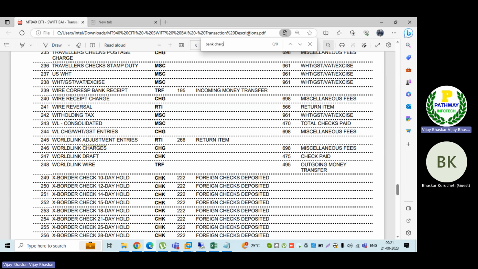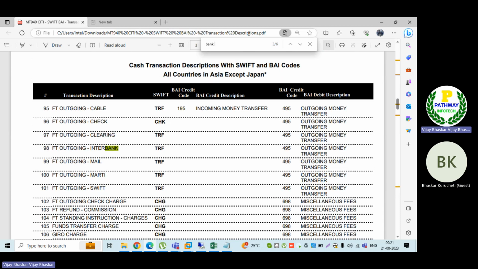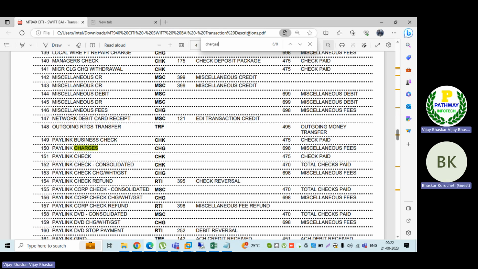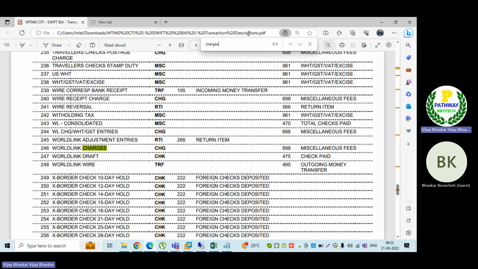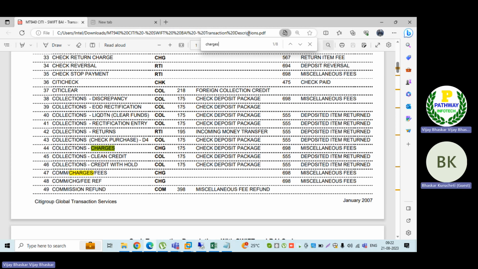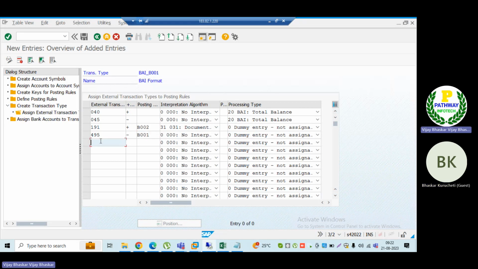In case there are any bank charges, it is not available. Okay, we'll take any, sir. Bank charges. Payment link. Okay, 209 is available. 246 is available. Then, sir, collection charges. Even 044 is there. Collection charges. We can use this one, sir. 044 is the BTC code. Then the charges are outgoing only, because the charges are going out from our main bank account.